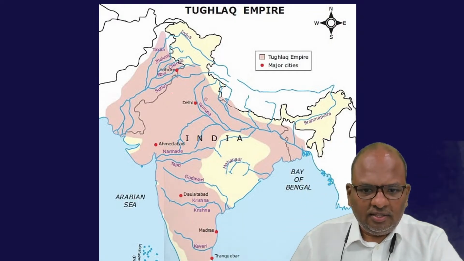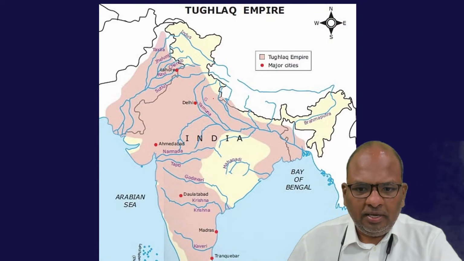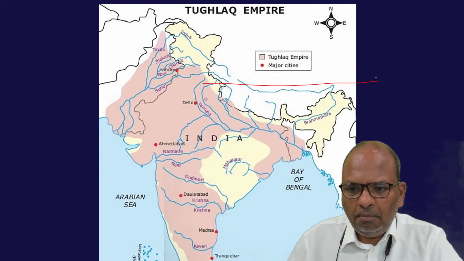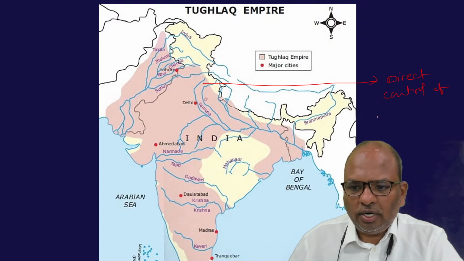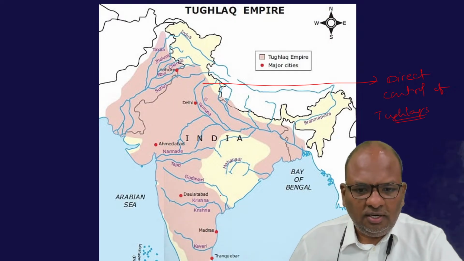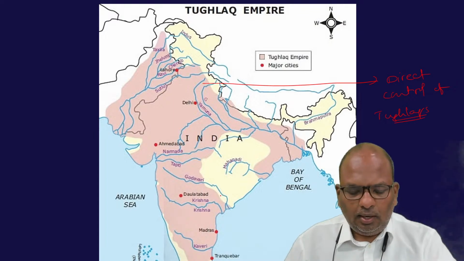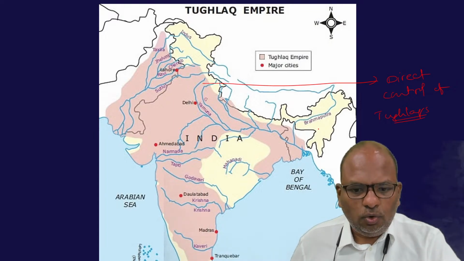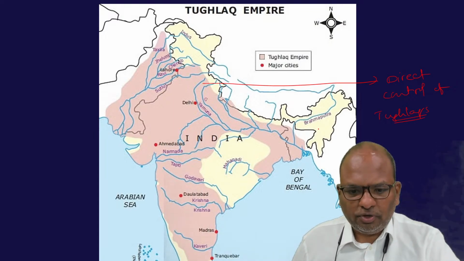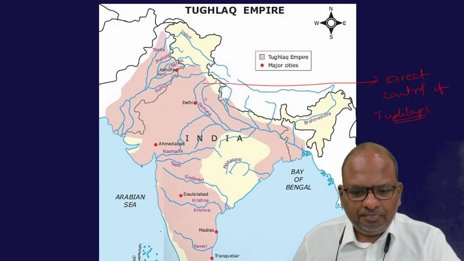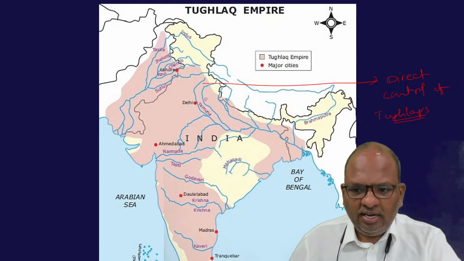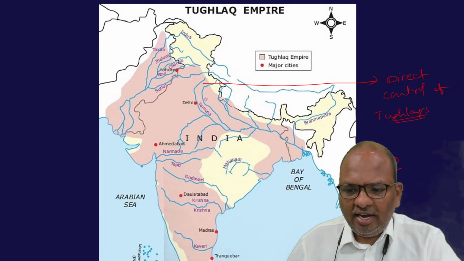The whole region marked in pink came under the direct control of the Tughlaqs.